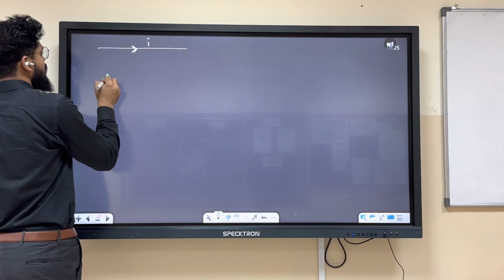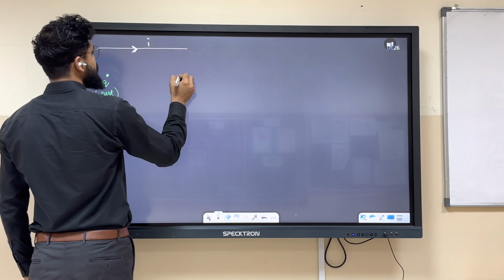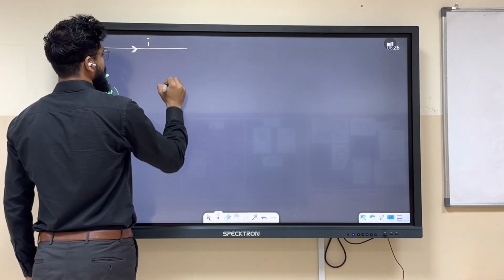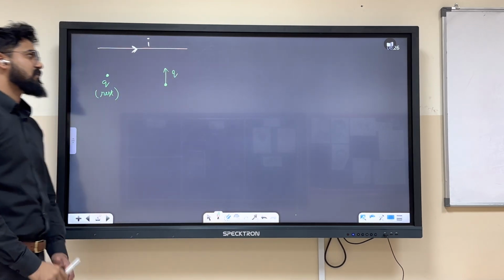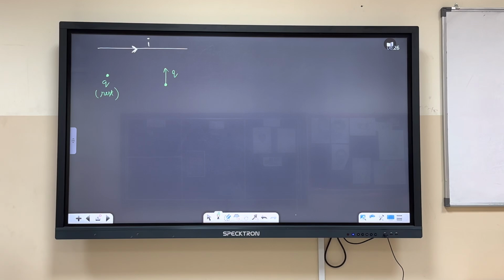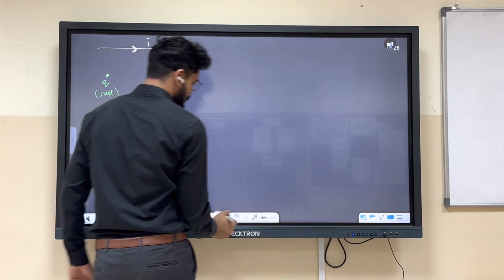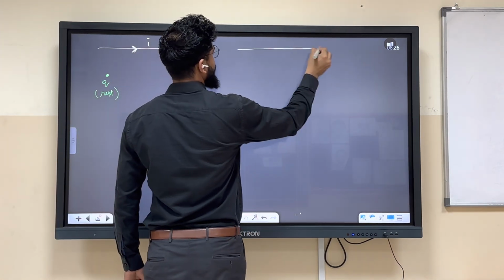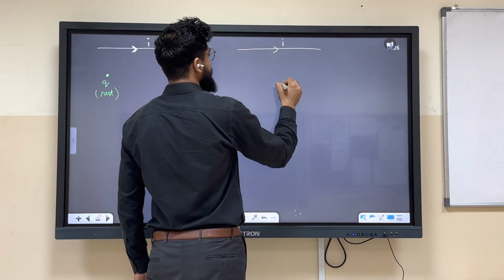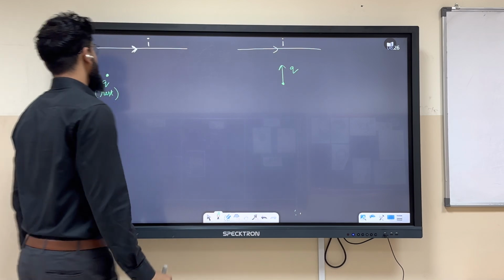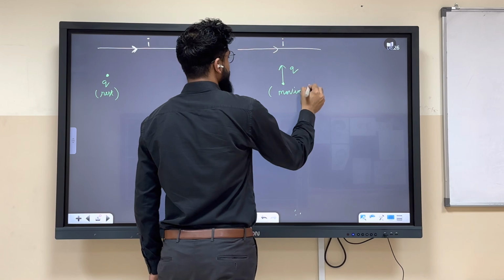There was one charge which was at rest, and there was one charge which was moving like this. These are two different scenarios. I'm just making a wire over. In one case, the charge was at rest, and in the second case, the charge was moving.